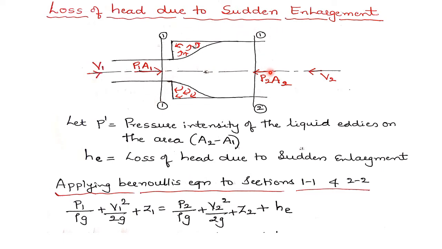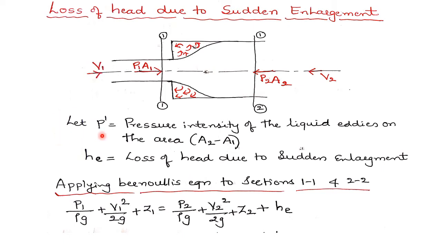Similarly, let P2 be the pressure intensity acting on the cross-sectional area A2 of the pipe, V2 the velocity of flow at section 2, and D2 the diameter of the pipe at section 2.